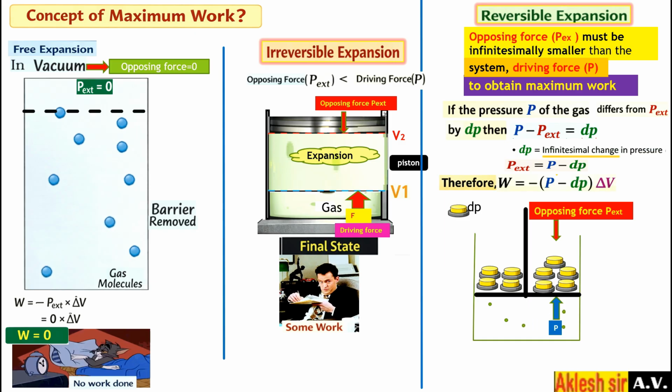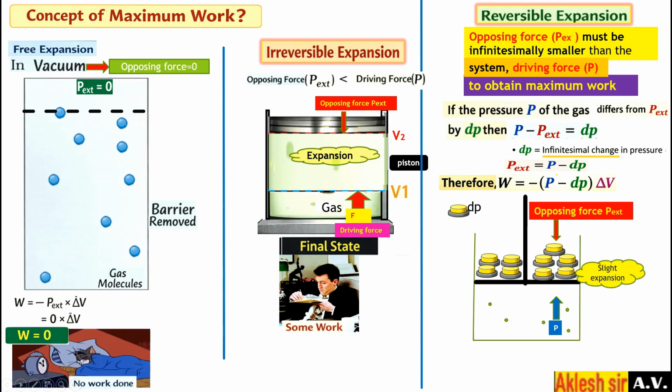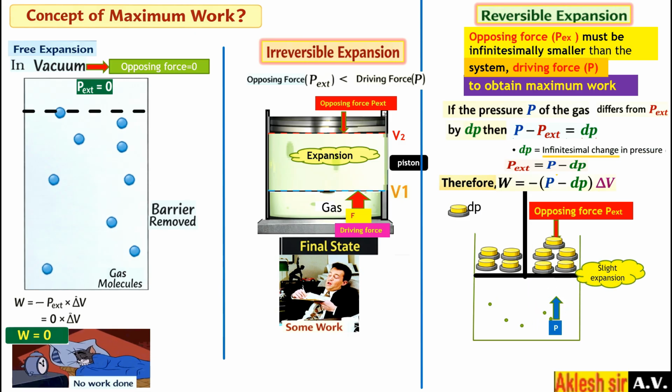Therefore work is equal to minus, the formula is W is equal to minus P external into delta V. Instead of P external, you can write P minus dP. So the formula is W is equal to minus bracket P minus dP into delta V. Here a very small work is done, where a slight expansion takes place. So this is the work done by the system. If the pressure removed is very small, then the work done is also very small.